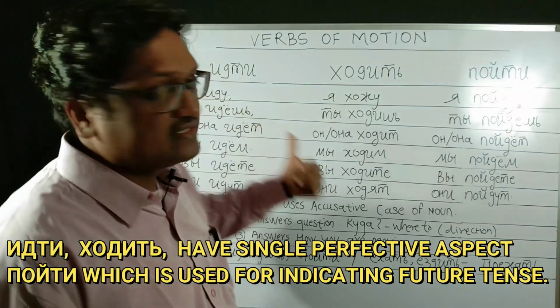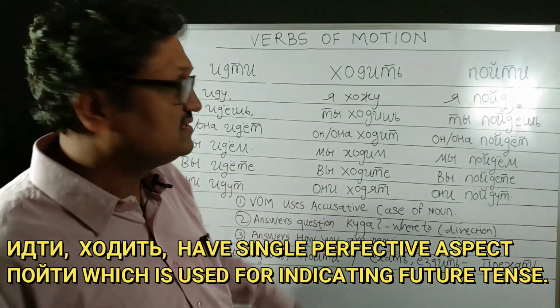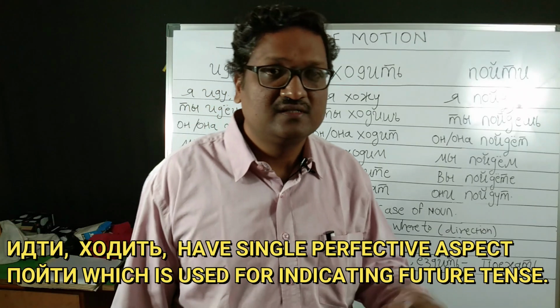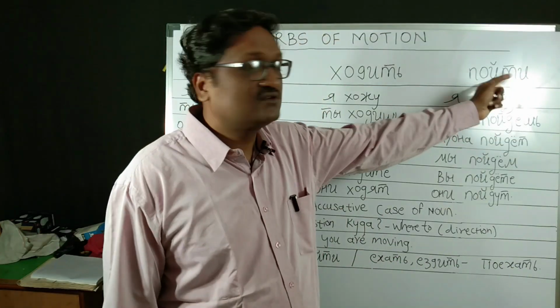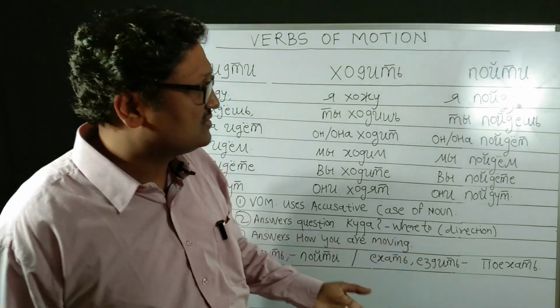It is not the standard practice to use the conjugation of быть and идти to indicate the future tense of verbs of motion, but forms of пойти are used to indicate the future tense of verbs of motion. Куда вы пойдёте завтра? Like that.